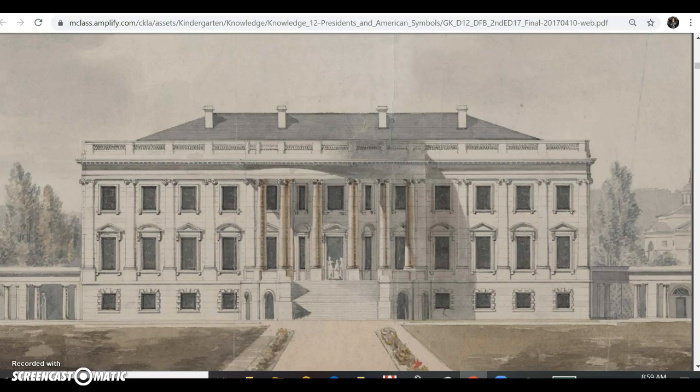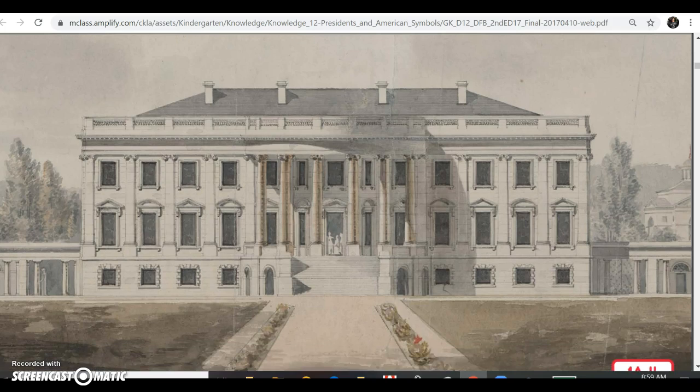The capital city would not be in any state, so no one state could say that it was in charge of the country. This city was to be called Washington, in honor of George Washington, our first president. Eventually, Washington grew into the area we now call the District of Columbia, or Washington, D.C. If you visited Washington, D.C.